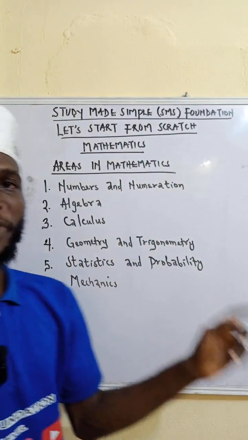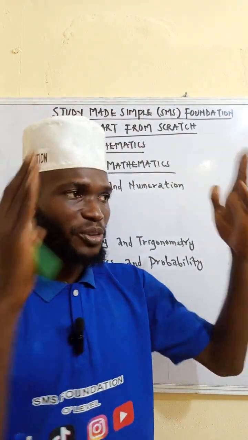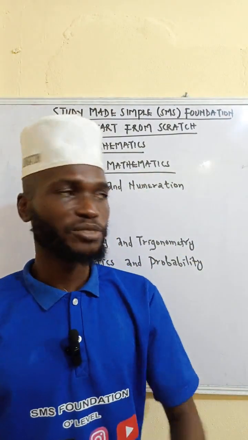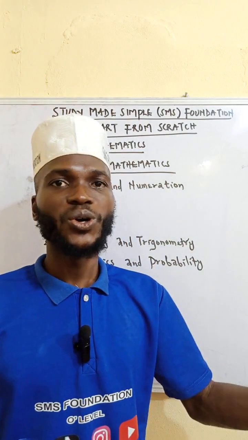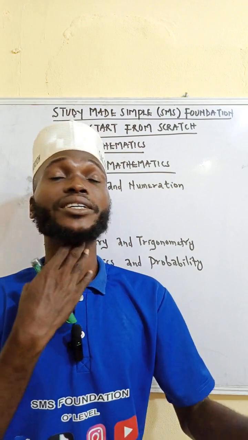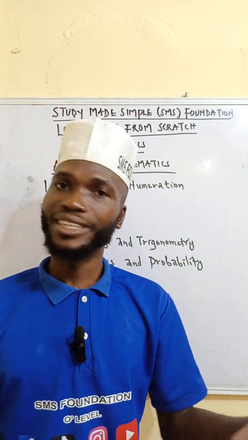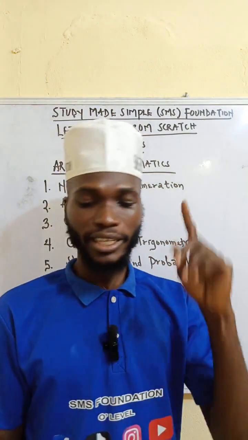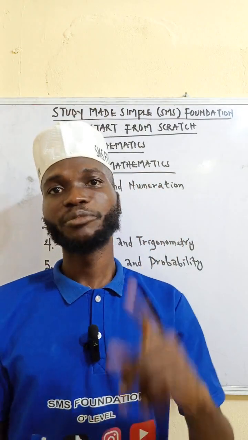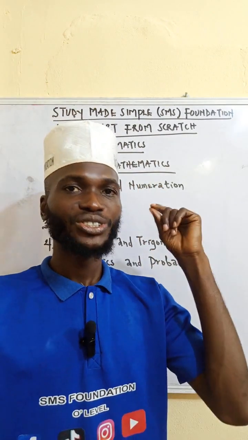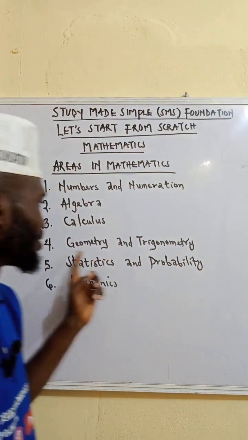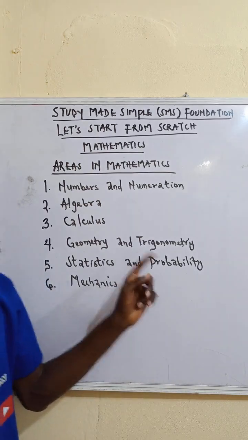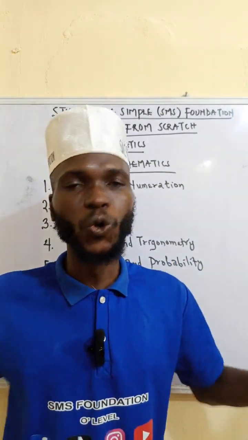Then geometry, you will learn about shapes, whether plane shapes or solid shapes. Plane shapes like triangle, square, rectangle, parallelogram, rhombus, kite, and so on. Then solid shapes like cube, cuboid, pyramid, prism, frustum, composite shapes, and so on. You will learn them under this. Then trigonometry is only for triangles alone.